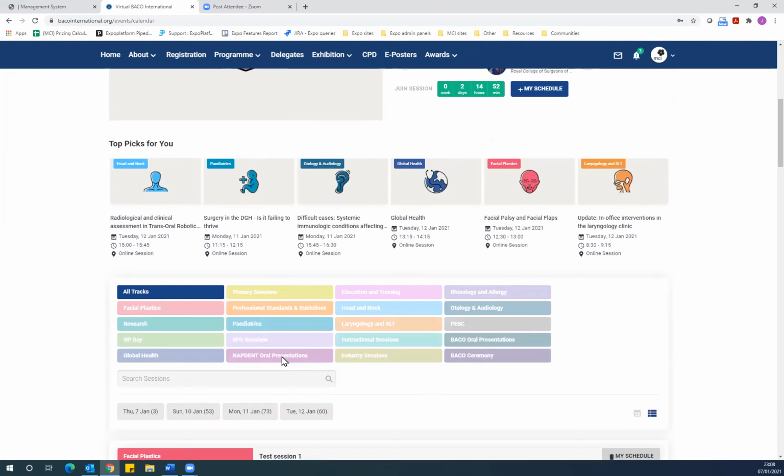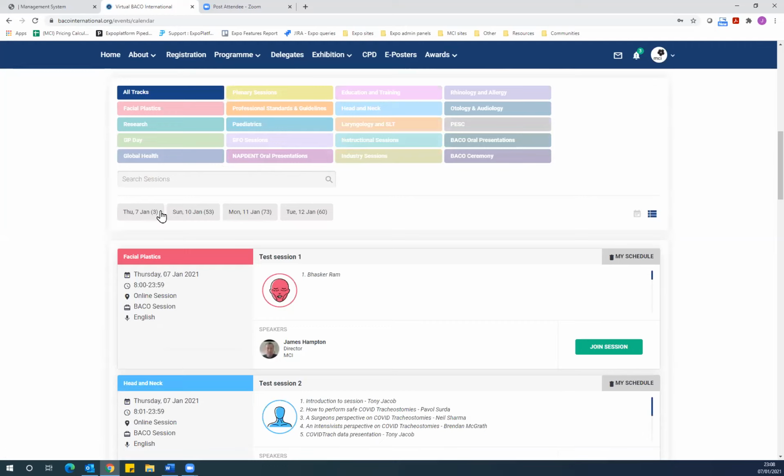If I scroll down, we start to see some of the program. You can search by track by clicking on a particular colored track. You can search also by day and also by title, keyword, or speaker name. Each individual session will show the time in GMT, but also in your local time. So it will be easy to plan what you can watch live and what you may need to watch on demand.